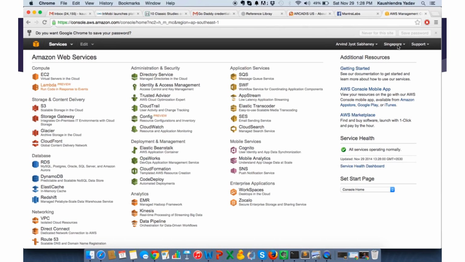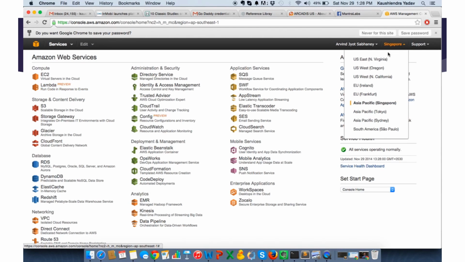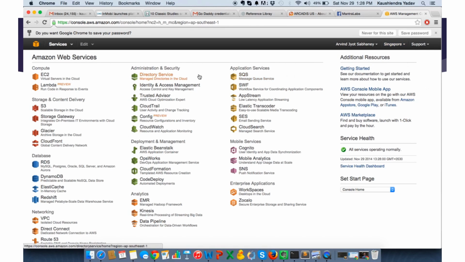Go to the Singapore region. These are the various regions where AWS services are provided. We want a region selected which is close to our location, where the majority of our users are, which is Singapore. So you select that. It's already selected. Then you go to EC2.